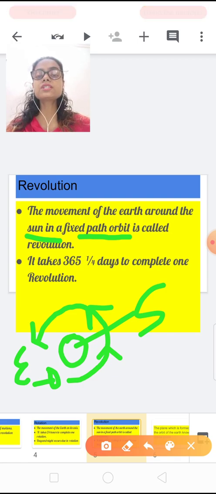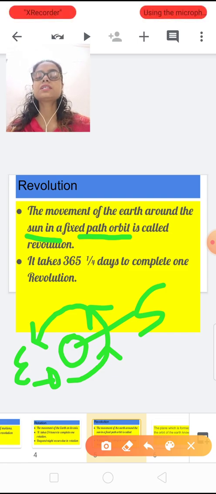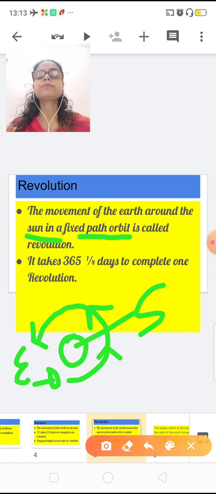And do you know, seasons occur because of revolution? Seasons occur because of revolution. So what is the definition of revolution?